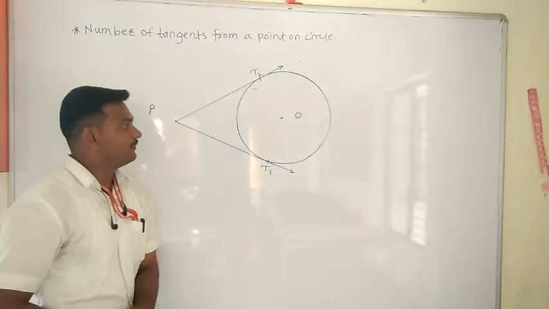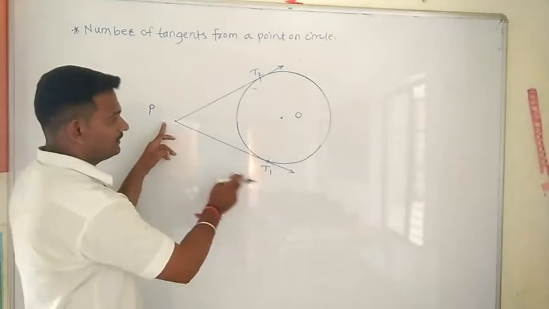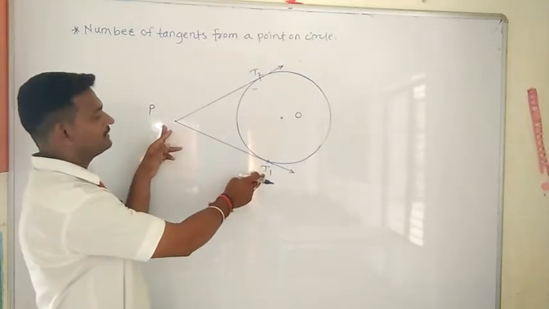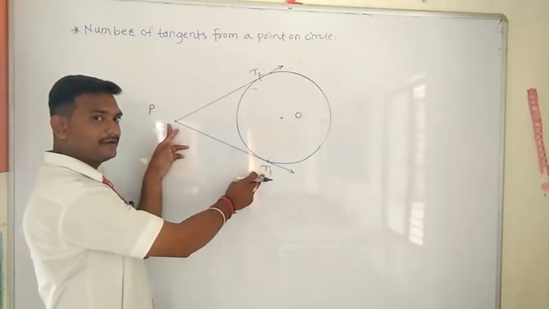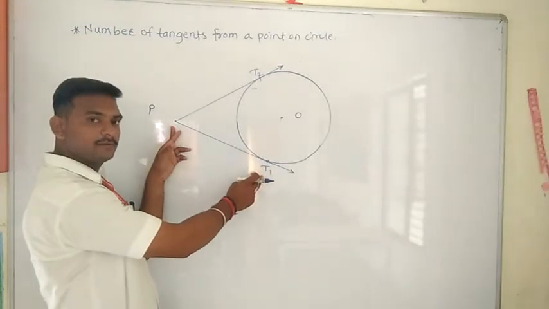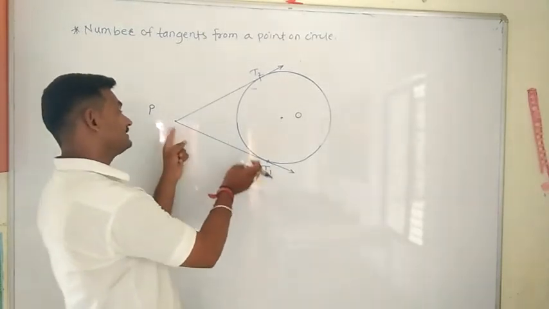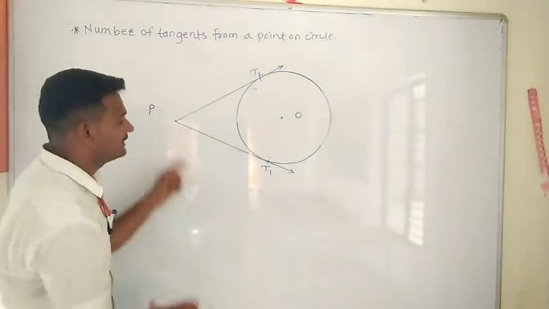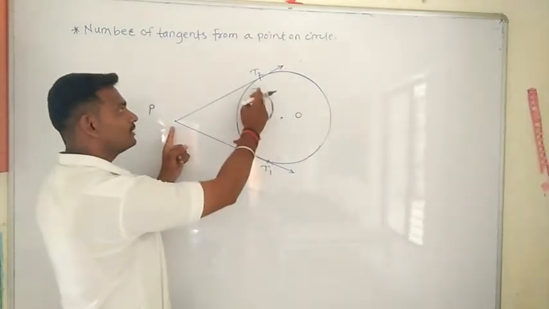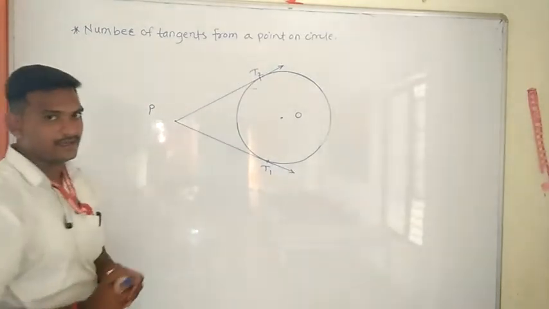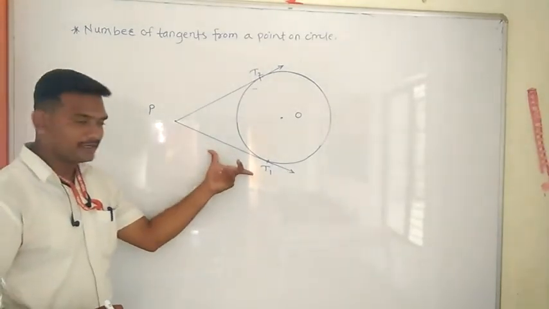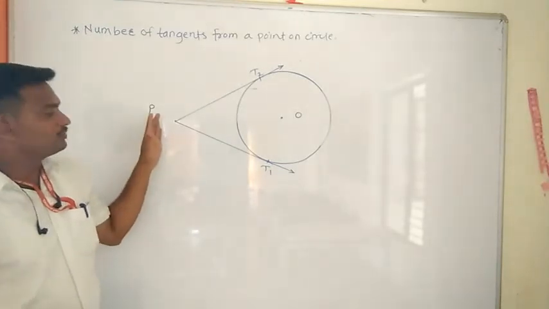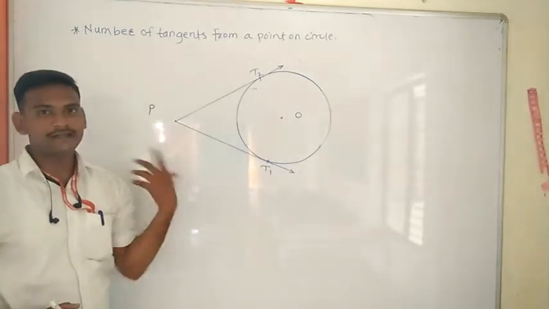Now, can we check the length of the line segment PT1? कितना आएगा? Whether the length of PT1 is equal to PT2. You have to check whether the length of PT1 is equal to the length of PT2 or not. You will get that the length of PT1 is equal to the length of PT2.